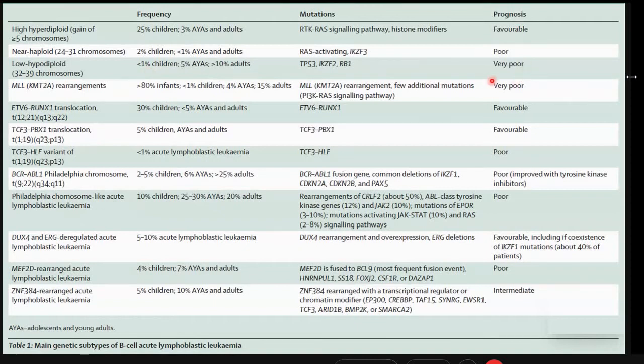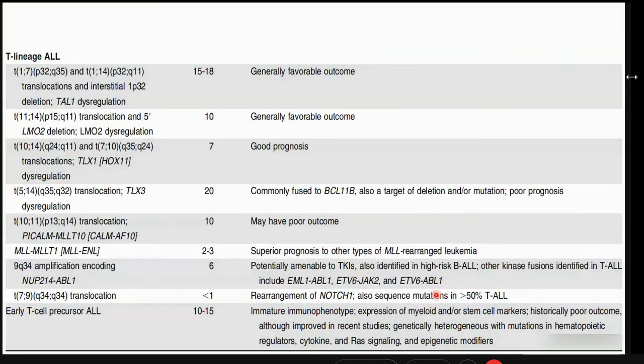So we'll see extremely poor prognosis with the low hypodiploid, and other cytogenetics, balanced translocation like the translocation 12;21, 30% in children, but very less commonly seen in adults. And similarly, when we come to the BCR-ABL, we'll see it is much more frequent in adults as compared to children. And each of these cytogenetic abnormalities has a bearing on the prognosis of the patient, making it either a poor or a very poor or a favorable risk group.